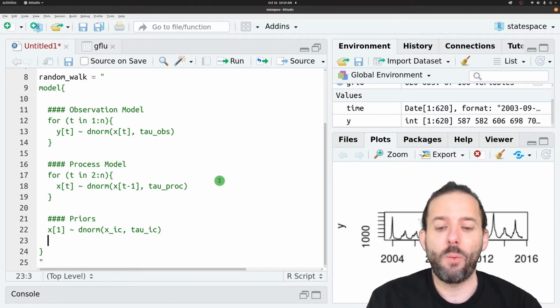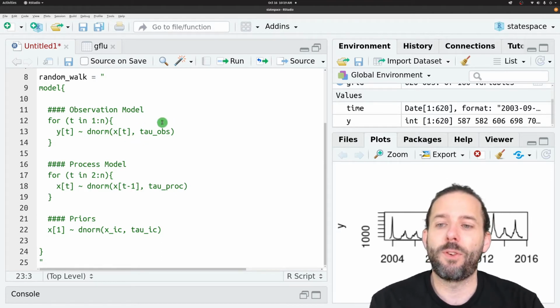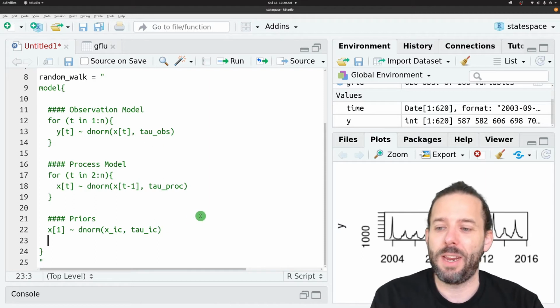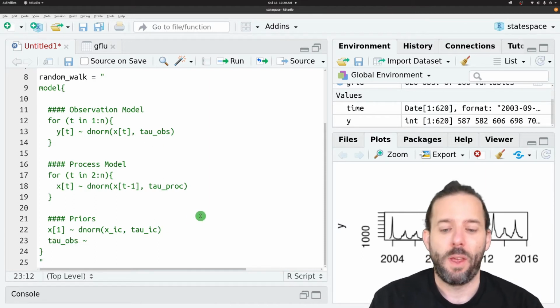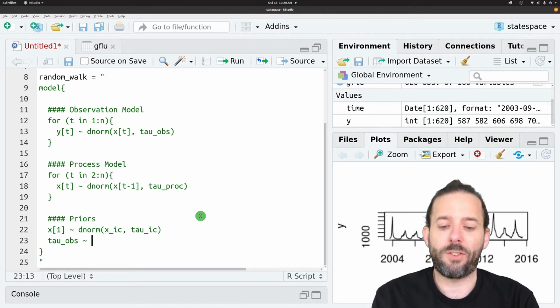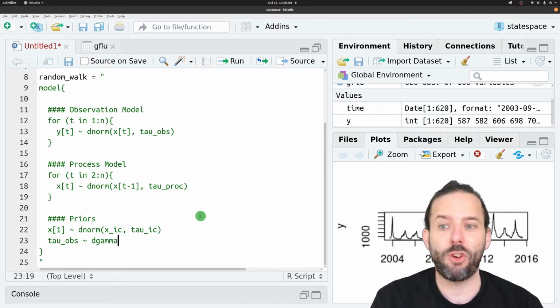The second thing we need a prior for is our observation variance, because this isn't being produced anywhere in the model. It's not coming out over here. And so we need a prior on tau obs. And we're going to set that to a gamma distribution. And we're doing that because this is a precision.